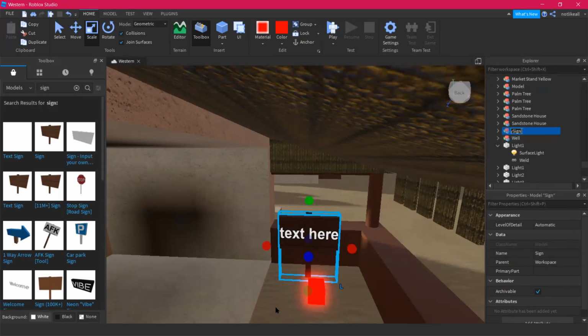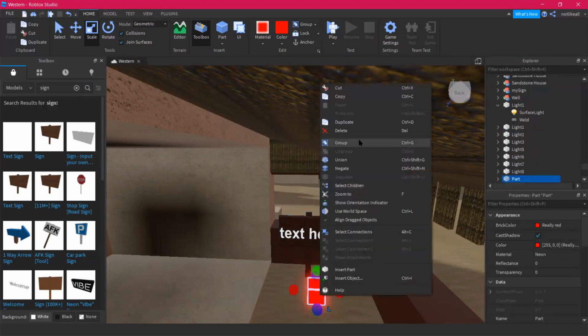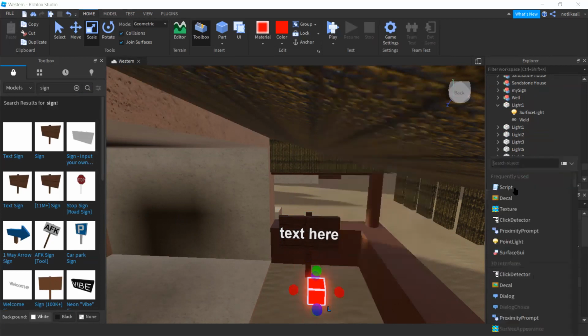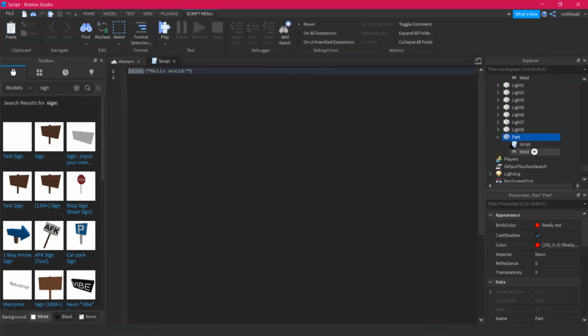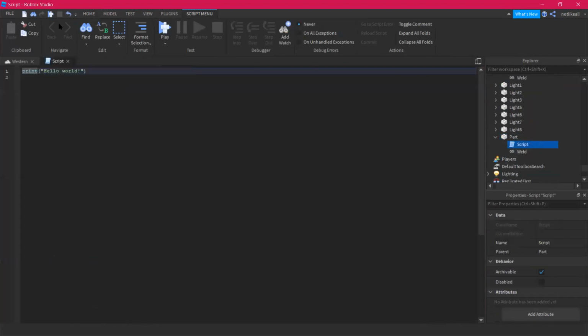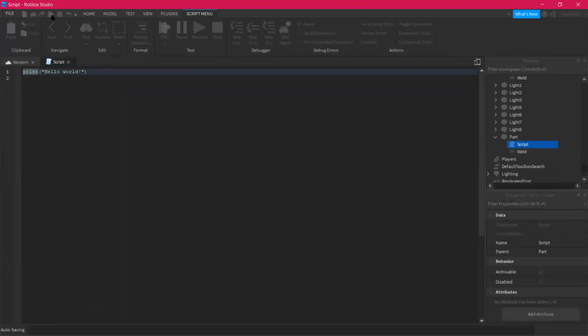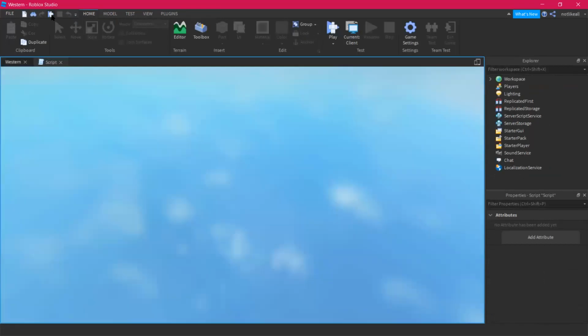Time to add some coding. So the coding goes over here. This model is now not going to be functioning. So I'll be adding a code to this particular thing. I'll say script, and there we go. We are in the scripting area. Now, if you play the game, nothing is functioning though. It's just going to be a simple code there.